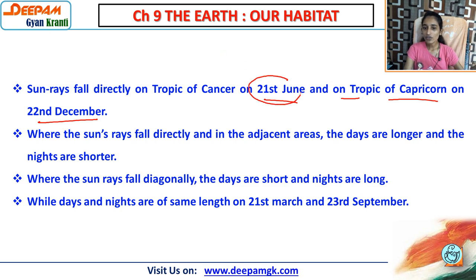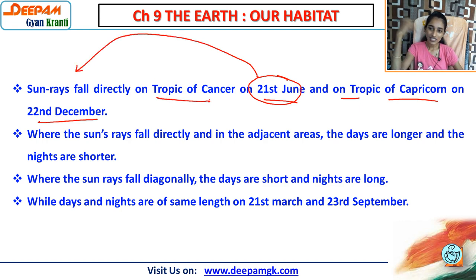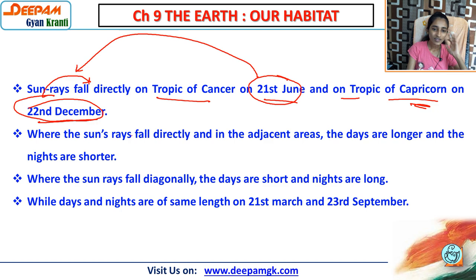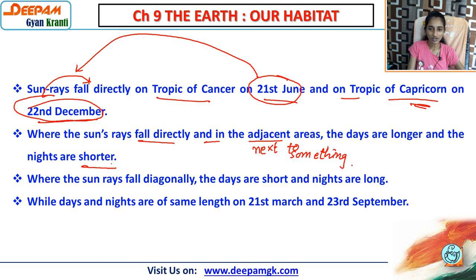So on 21st June, what happened? The sun rays directly fall on the Tropic of Cancer, and at the same time on the Tropic of Capricorn, on the day of 22nd December, the sunlight falls directly. Where the sun's rays fall directly and in the adjacent areas, adjacent means next to something, the days are longer and the nights are shorter, definitely.